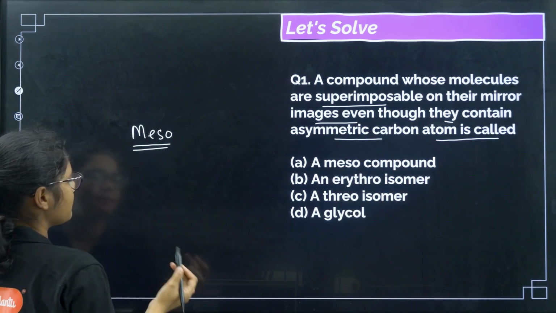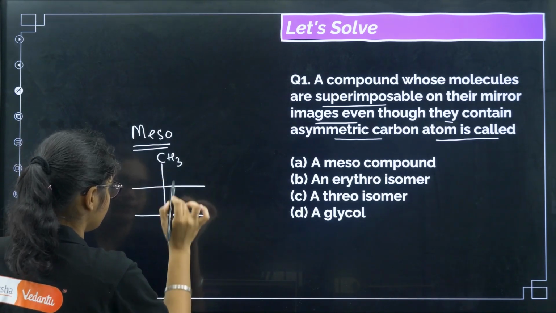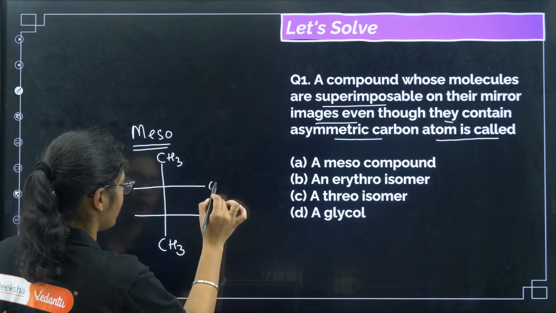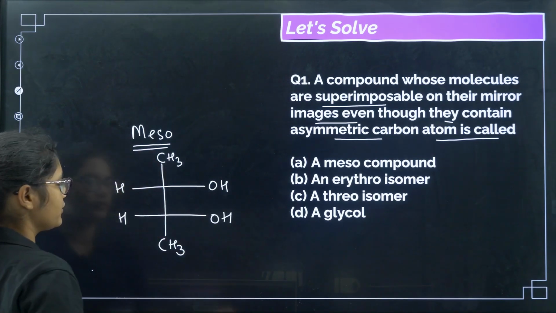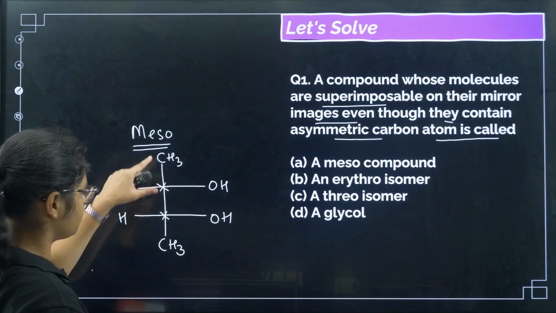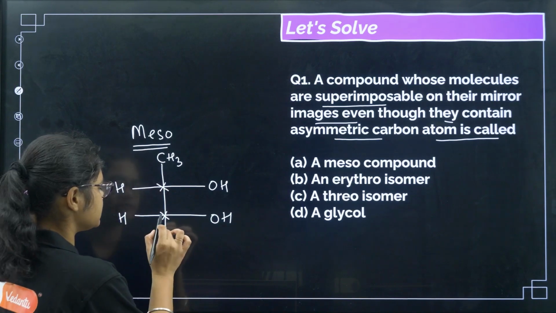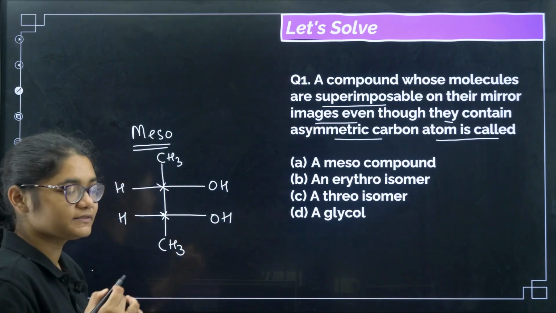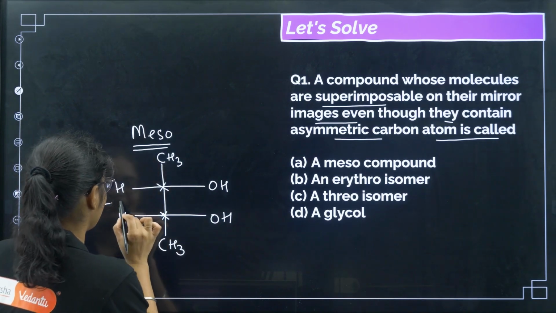Okay, so meso compounds. For example, if I draw a structure like this: CH3, CH3, OH, OH, H and H. Now you see this is a chiral center, and this is also a chiral center, because the four groups attached here are different, right? Similarly, here also this is a chiral center because the four groups attached to the carbon are different. But you can see a plane of symmetry here.